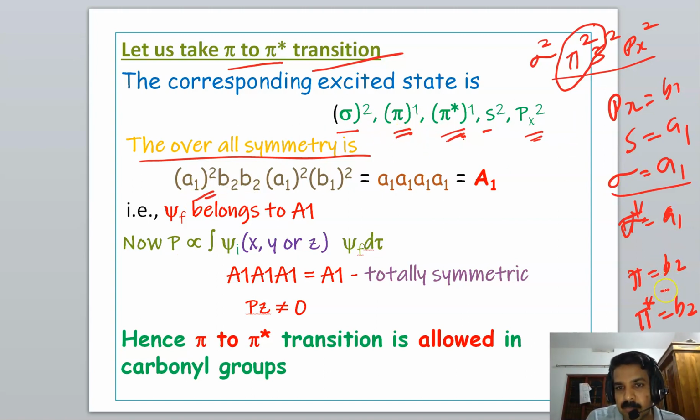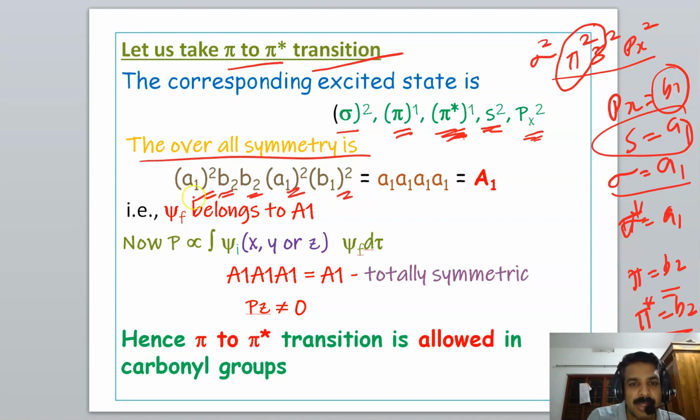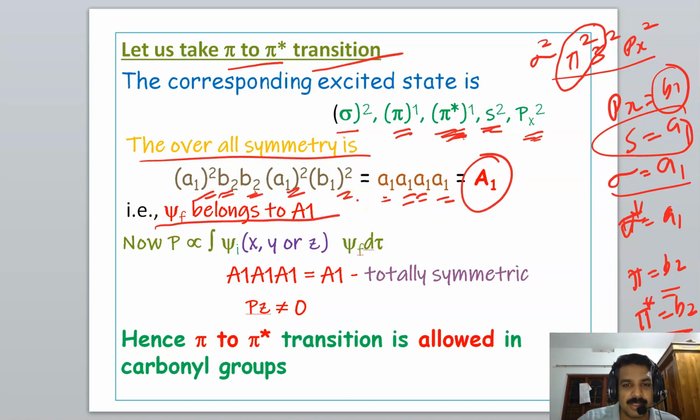Pi is B2 here. Again, pi star is also B2. Then the s orbital is A1 symmetry, so A1 square. Then Px squared: Px is B1 symmetry, so B1 square. Now A1 square is equal to A1, B2 into B2 is equal to A1, A1 square is equal to A1, and B1 square is equal to A1. That is A1 symmetry. So psi f also belongs to A1.